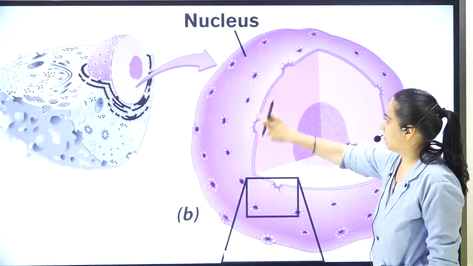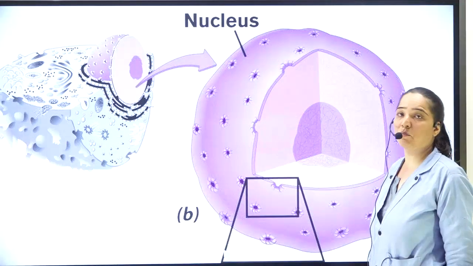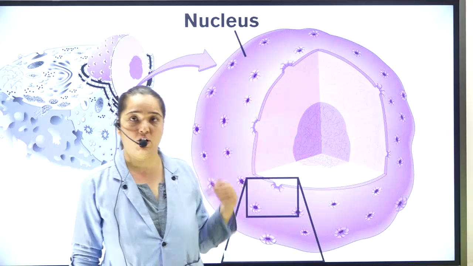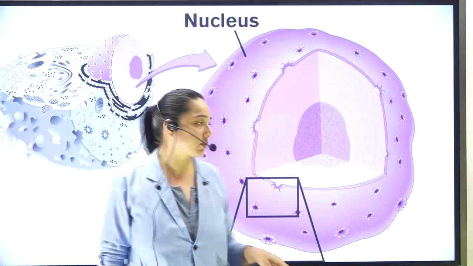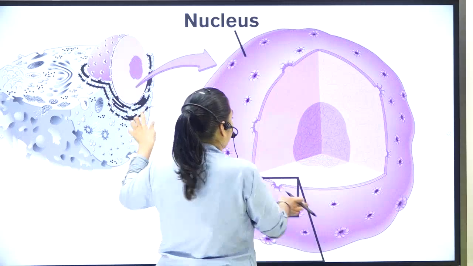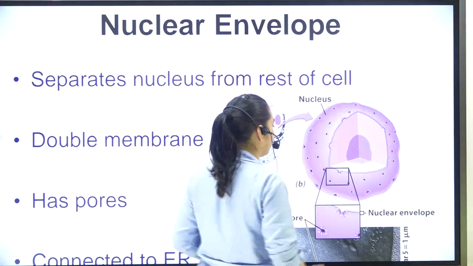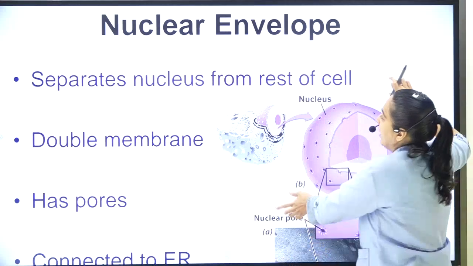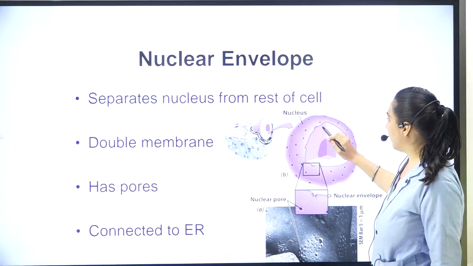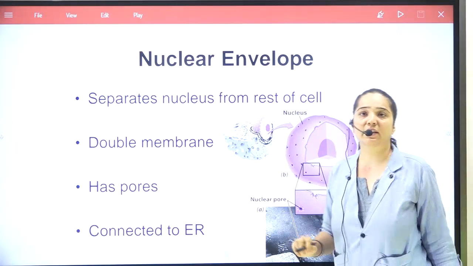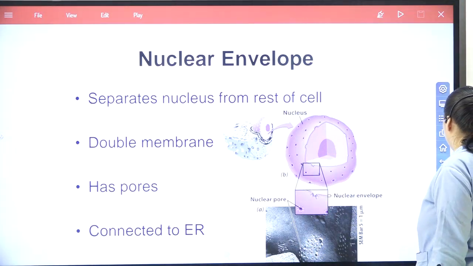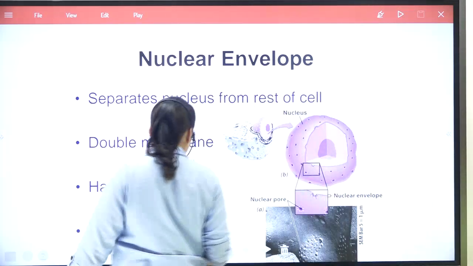These are the pores, small, tiny pores. What is the function of these pores? These pores allow the entry and exit of certain molecules. Over here, inside, it has the nucleolus, which is made up of RNA. This is about the nuclear pore. It is a double membrane, that means it has two membranes, one inside and one outside. And it is connected to the ER. Now what is this ER? ER stands for